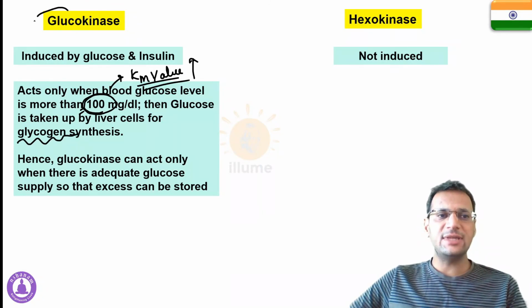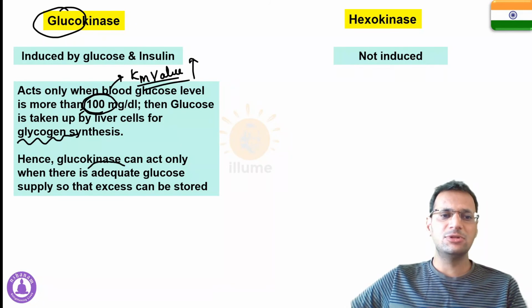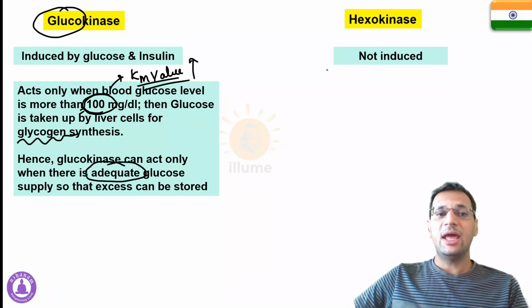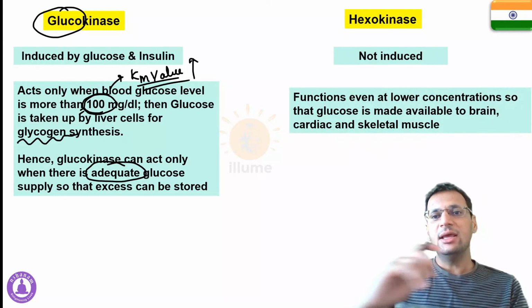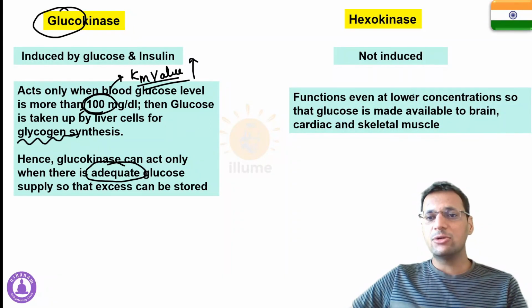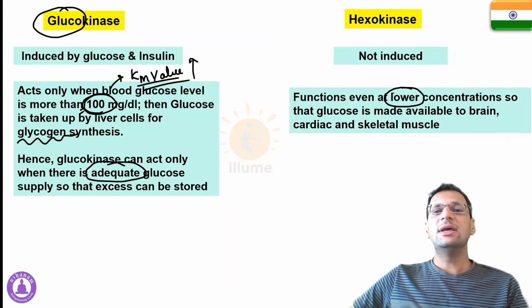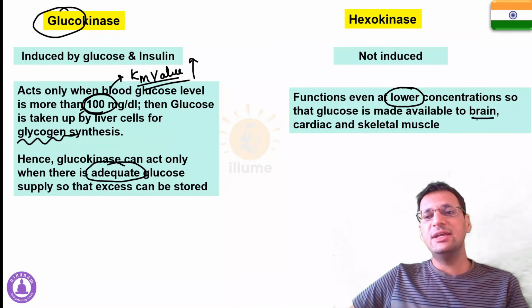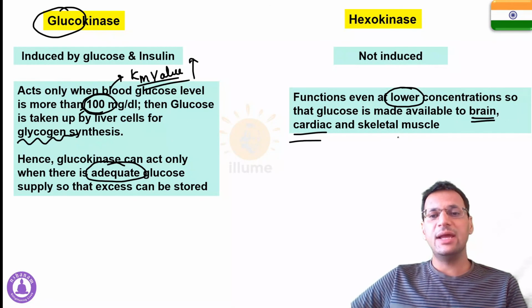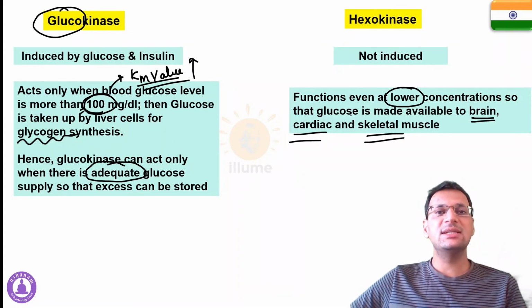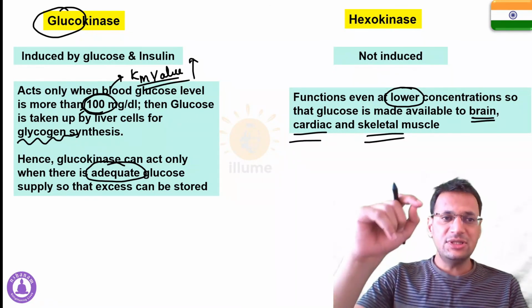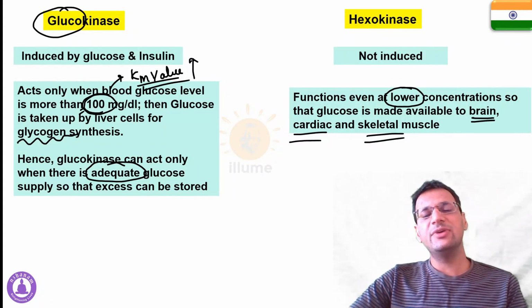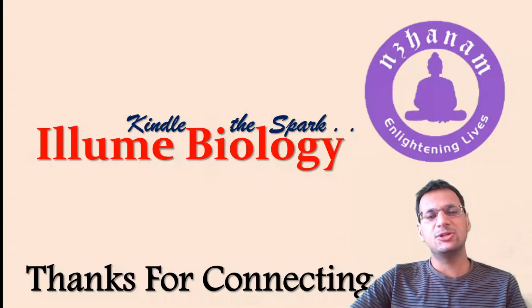That means glucokinase acts only when adequate glucose is present in the blood. But hexokinase, on the other hand, can work even at lower concentrations, so that glucose can be made available to those tissues which need a constant supply of glucose and energy, like the brain, cardiac muscles and skeletal muscles. So this is the main mechanism by which we can differentiate between glucokinase and hexokinase.